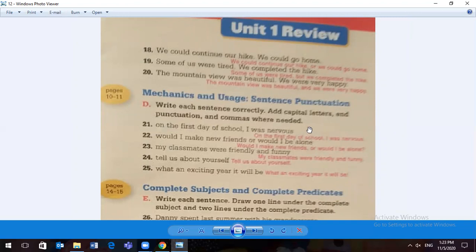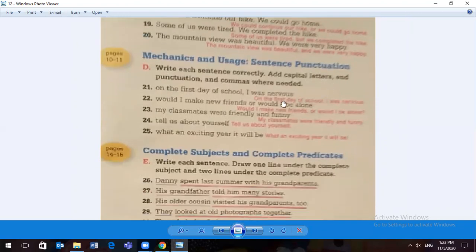It says here, write the sentences correctly, add commas and punctuation and capital letters. It's a little blurry. Listen to my explanation and you'll be able to understand. On the first day of school, I was nervous. Capital O because it's the first word in our sentence. Period at the end after nervous. It's giving me information, telling me something, so it is declarative with a period.